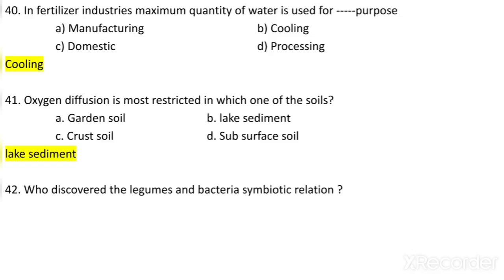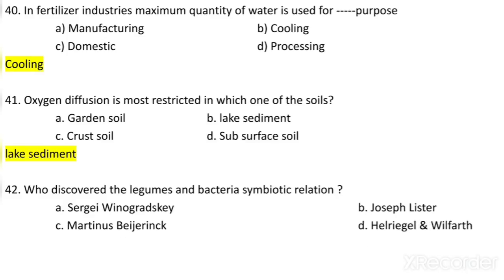Who discovered the legume and bacteria symbiotic relation? Sergei Winogradsky, Joseph Lister, Martinus Beijerinck, or Hellriegel and Wilfarth? So who discovered? Hellriegel and Wilfarth discovered the legume and bacterial symbiotic relation.